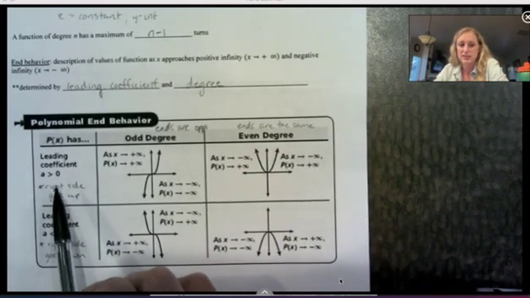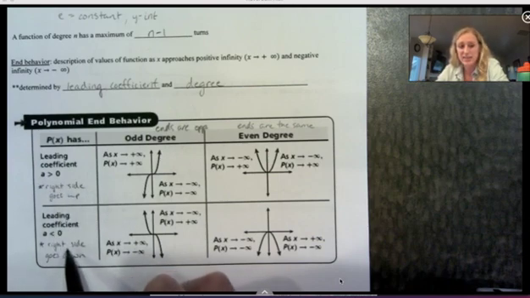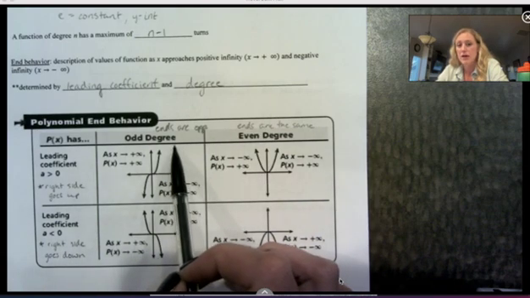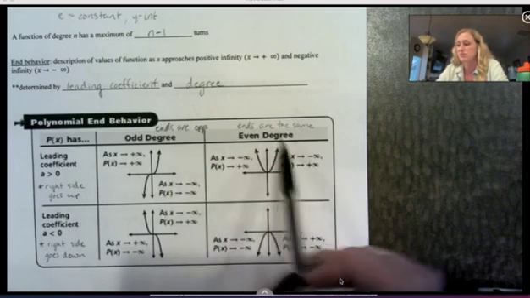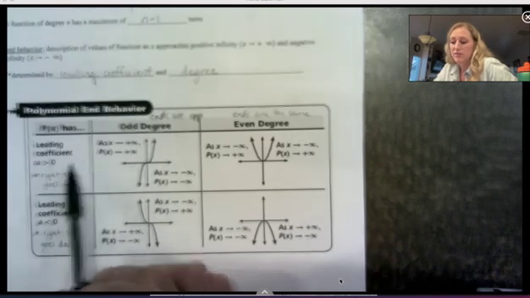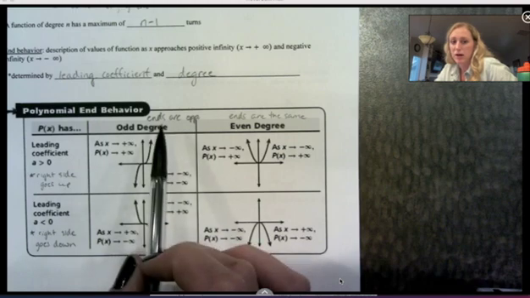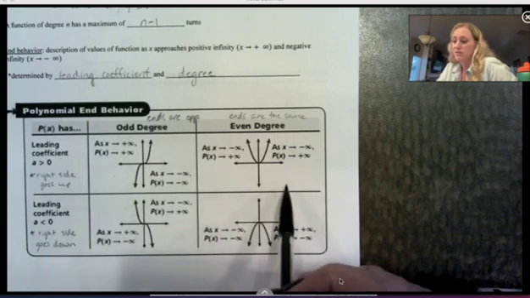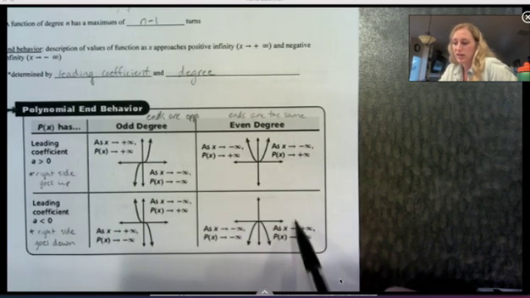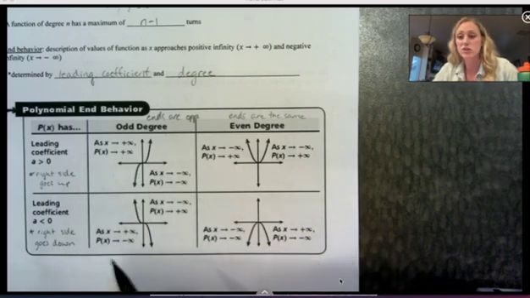If a is positive, the right side of the graph is going to go up. If a is negative, the right side of the graph is going to go down. If it's an odd degree, the ends are opposite, and if it's an even degree, the ends are going the same way. So paired together, positive odd looks like this: right side going up, but the ends are opposite. Positive even, right side going up, but the ends are going the same way. Then negative odd, negative even.